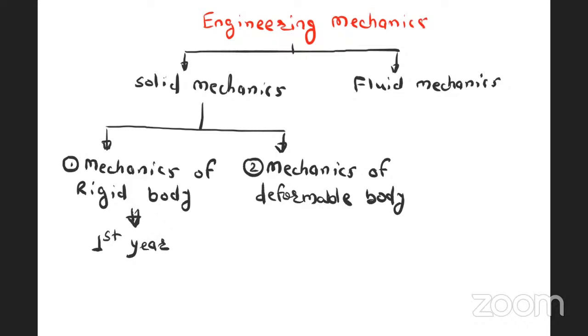But my dear students, engineering mechanics itself is a very vast branch, and that heading is nothing but mechanics of rigid body, the first year subject. And in solid mechanics, another subject is mechanics of deformable body, which is called strength of material, that is SOM.